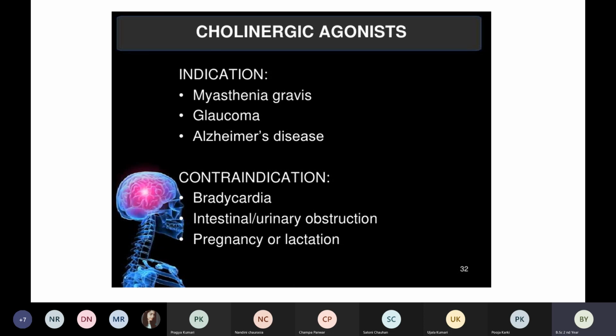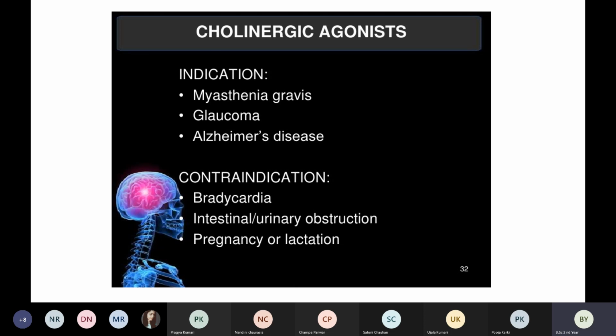Number 1 is bradycardia. Okay, what is bradycardia? Can anyone tell me? You must have heard about this word many times, even in the wards. Can anyone tell me what is bradycardia? Ma'am, when heartbeat is lesser than 60 beats per minute. Yes. So basically the heart rate, है ना? When the heart rate is very low, that condition we call bradycardia. When heart rate is very fast, we call it tachycardia.